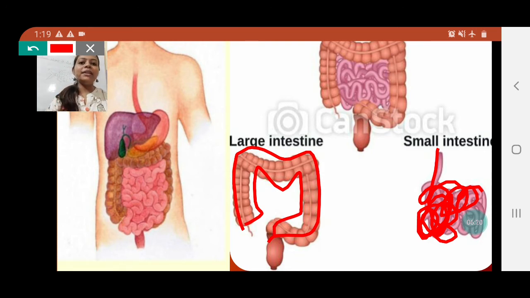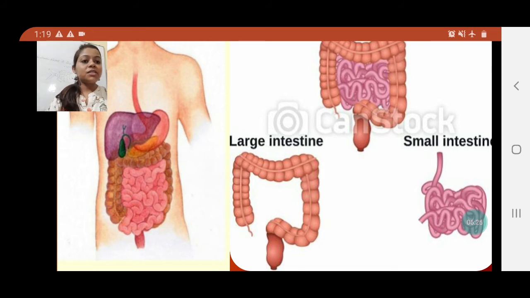So both are digestive organs, but the digestion process is completed in the small intestine, whereas the large intestine doesn't do any digestion, but only the water is absorbed by the wall of the large intestine. We will discuss in detail in the next video. But for now you have to keep in mind that the small intestine and large intestine are both very important organs of the digestive system.